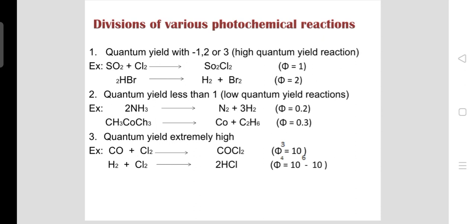The next one, low quantum yield, that is less than 1. For example, 2NH3 gives N2 plus 3H2, phi equals 0.2. And the third one is extremely high quantum yield. For example, H2 plus Cl2 gives 2HCl and the quantum yield for that reaction is 10 to the power 4 to 10 to the power 6, which is extremely high.